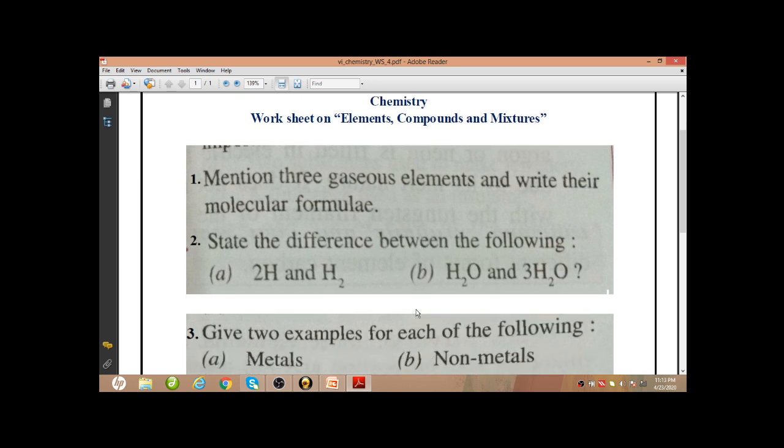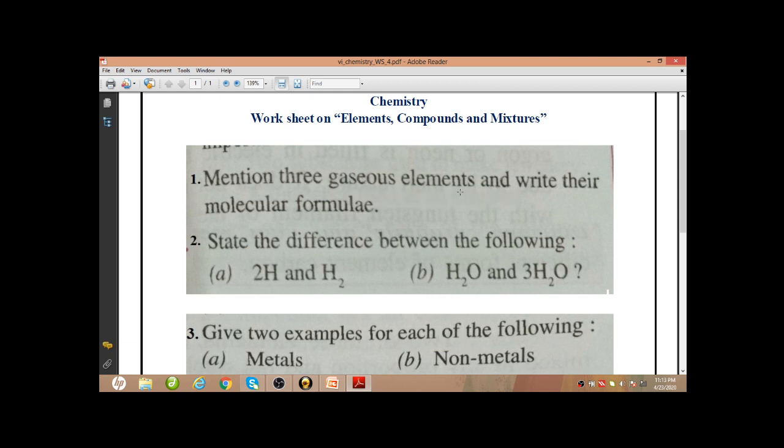See, this worksheet was given. So you can write down the answers in your copy. So what is the first question? Mention 3 gaseous elements and write their molecular formula.